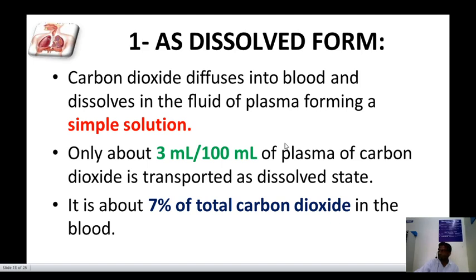Carbon dioxide diffuses into blood and dissolves in the fluid plasma, forming a simple solution, 3 ml per 100 ml of plasma. It is about 7% of total CO2 in the blood.